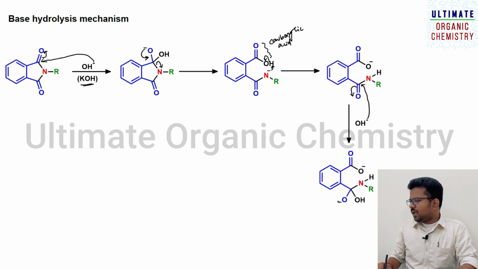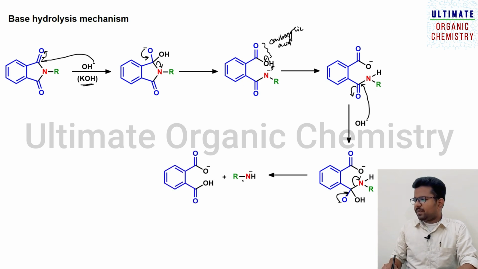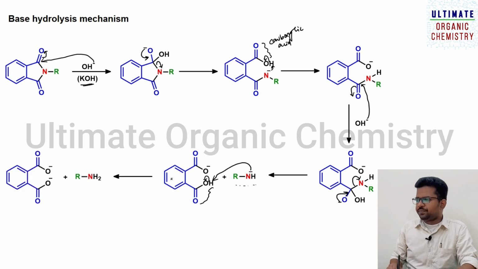Once it is formed, this electron will be coming back and this bond will be shifting. So this carbon nitrogen bond is broken, leading to the formation of this anionic species, and here you have a carboxylic acid, which will donate H plus, so it needs one proton. So this will abstract this proton and this electron will be shifting towards the oxygen atom and you will get the free amine. Here you have O minus, which means the corresponding counter cation will be potassium. We have taken potassium hydroxide here, so you should keep potassium with a positive charge.